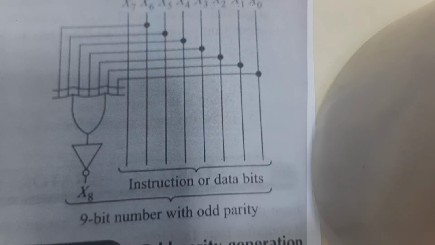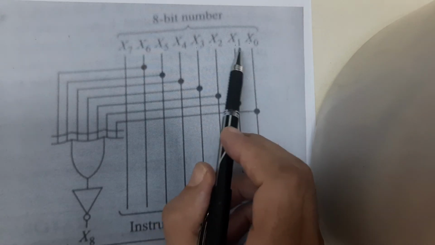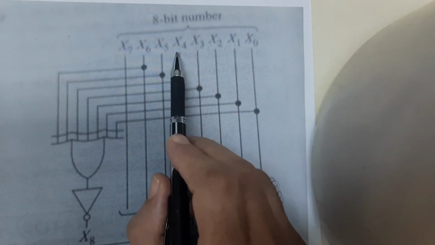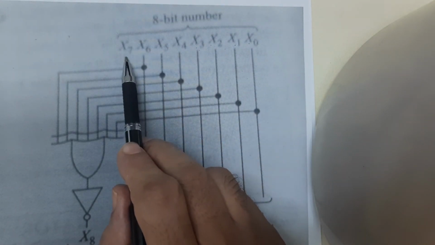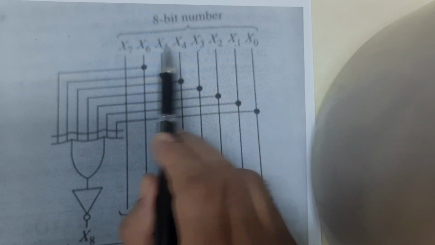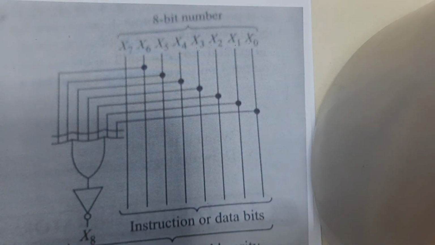For example, this figure shows an 8-bit binary number. This is your x0, x1, x2, x3, x4, x5, x6, x7. That means these are your 8 inputs and this is your 9th output, right?